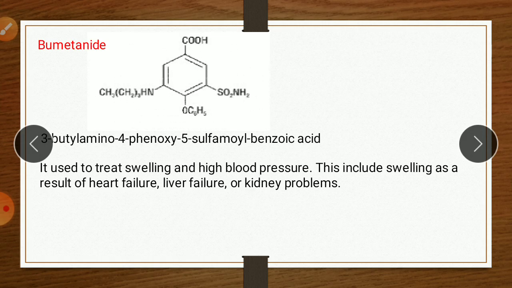The next drug is bumetanide. Bumetanide is an example of a 3-amino benzoic acid derivative. So here the IUPAC name, 3-butyl amino. Here the amino group is on the third position according to this group. So 3, here is a butyl group, 4 carbon, butyl amino, 4-phenoxy. It is a phenoxy group, phenyl with oxygen, 4-phenoxy, 5-sulfamoyl benzoic acid. So 3-butyl amino, 4-phenoxy, 5-sulfamoyl benzoic acid.